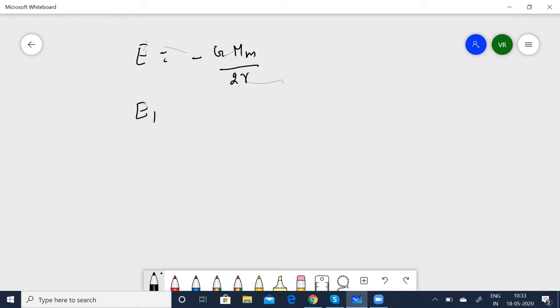I can simply put the ratio directly because G and G will get cancelled. The masses are m1 and m2, and the respective radii are r1 and r2.